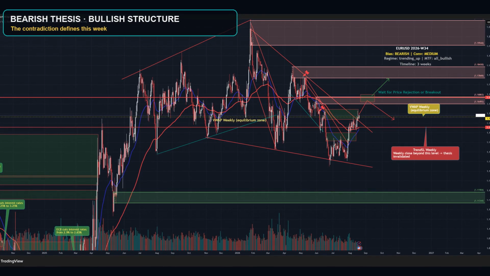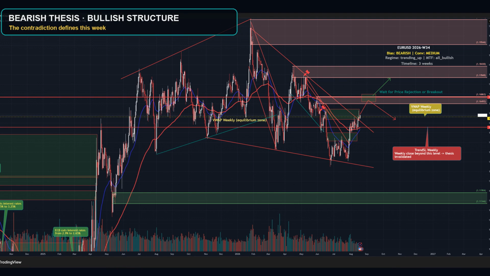The euro against the US dollar begins this week with a direct contradiction. The framework holds a medium conviction bearish bias, but price and multi-time frame structure have not confirmed it. At the locked publication quote, the pair was near 1.15824, effectively on weekly VWAP and still more than 50 pips above weekly TrendSL.